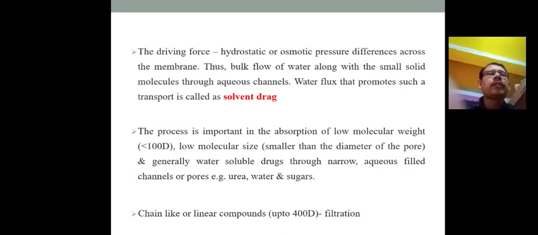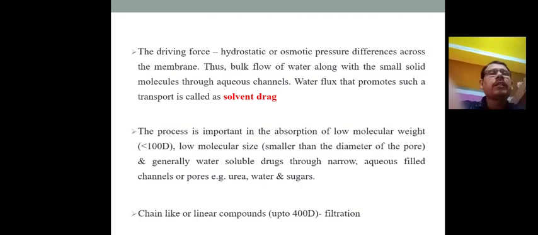The driving force is the hydrostatic and osmotic pressure difference across the membrane. Thus the bulk flow of water along with small solute molecules through aqueous channels, the water flux that promotes such transport, is called solvent drag.